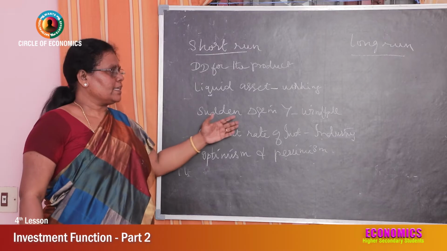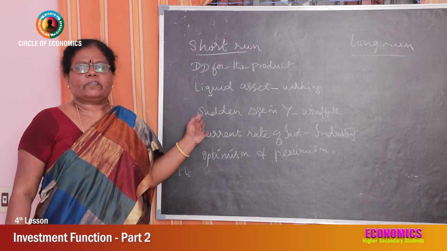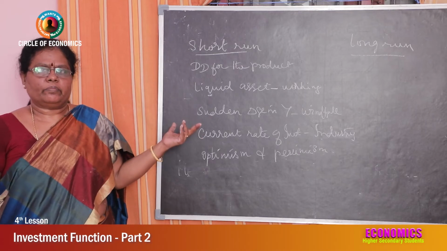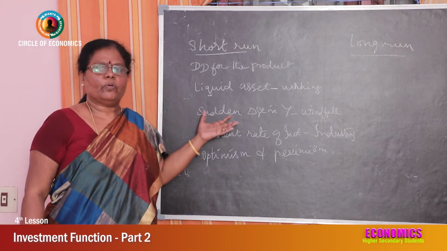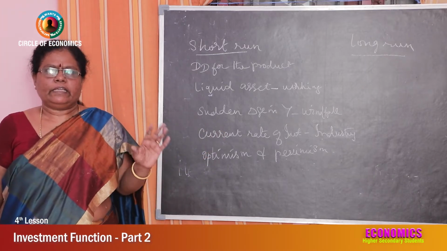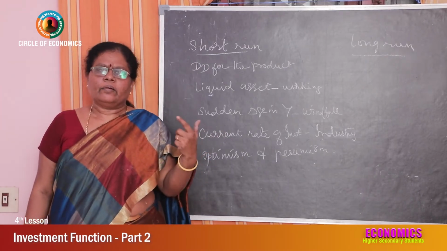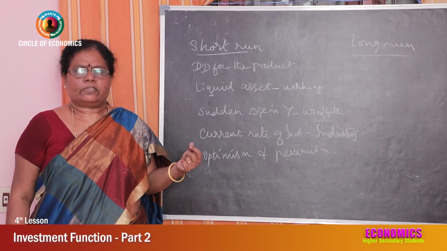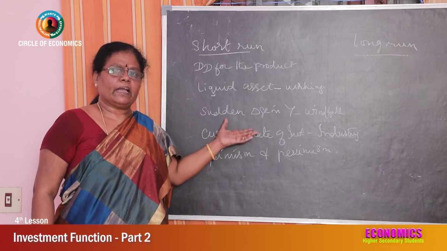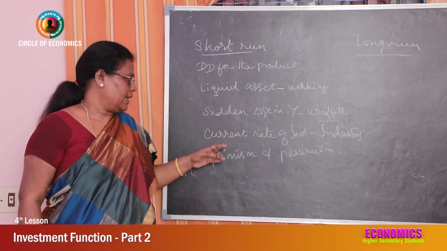Then there is a sudden change in income. Suppose a windfall gain or a windfall profit occurs. What happens? Investors will have more income in their hands to meet all the expenditures, even if there is a rise in prices or in wages. Marginal efficiency of capital will increase if they have more income in their hands.